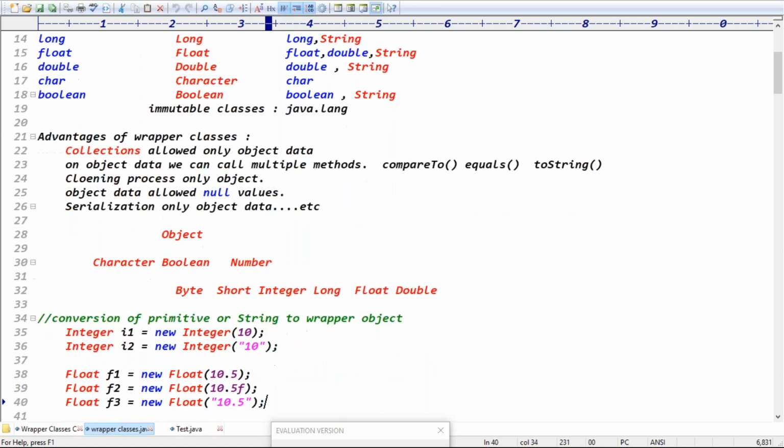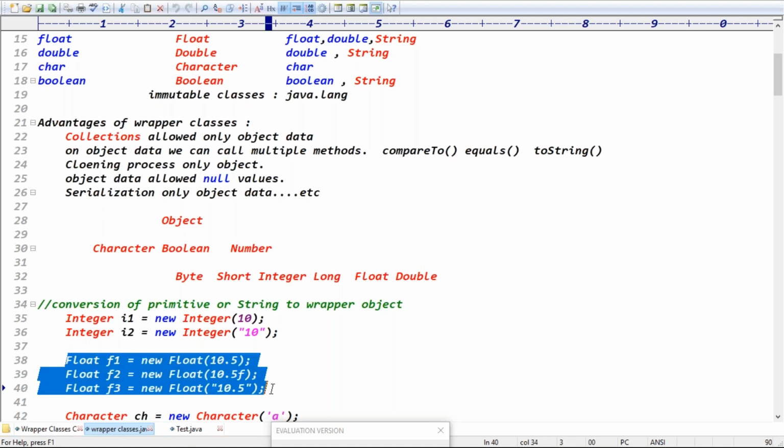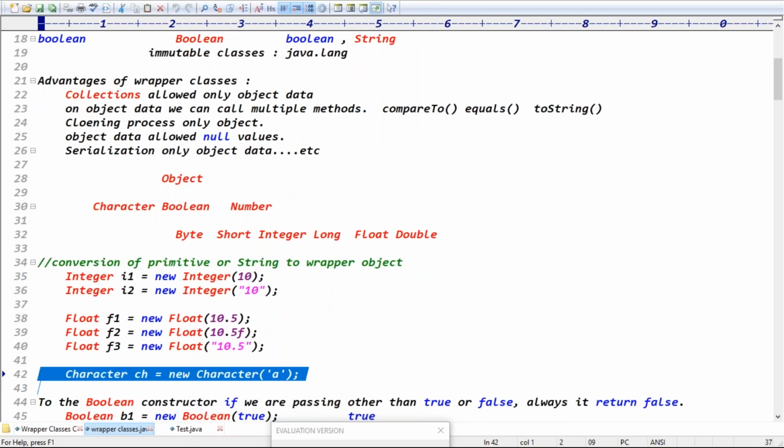When you go for the Float constructor, guys, you can pass 10.5. This is the double constructor, right? 10.5 is by default which type of data? 10.5 is by default double data, right? And 10.5f is there, and 10.5 as a string is also there, right? So to create the Float object, in total how many constructors do we have? Total 3 constructors, right? And to create the Character object, how many constructors are there in total? Only 1 constructor is there, right? Only the char constructor, guys, because here string is allowed or not allowed? Not allowed, sir. String is not allowed, right?